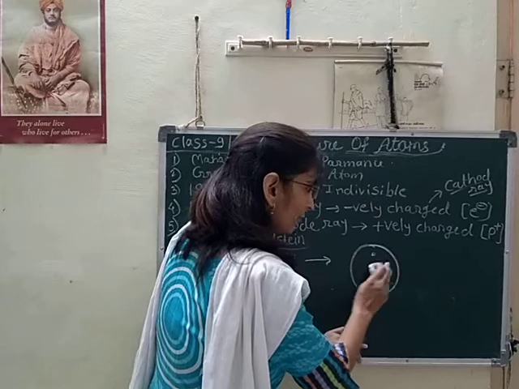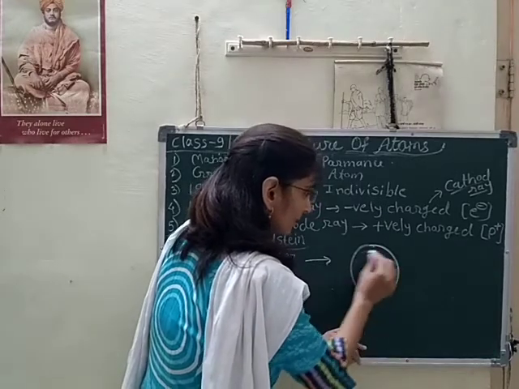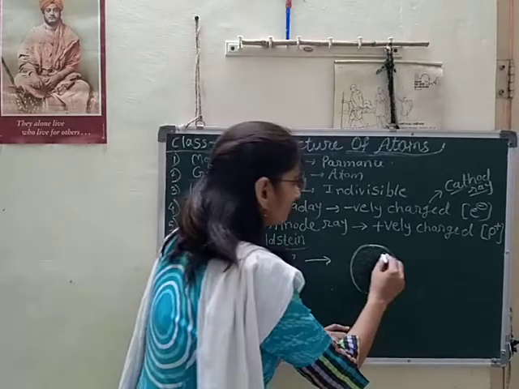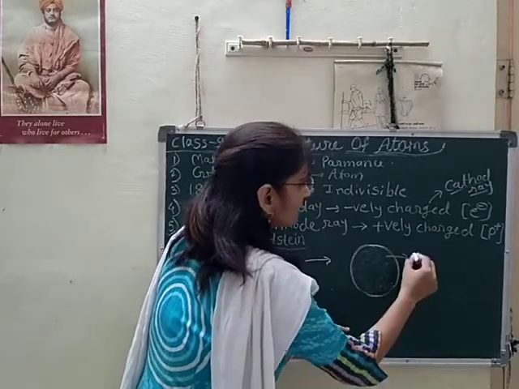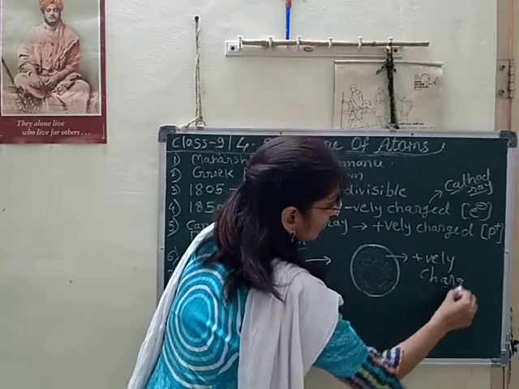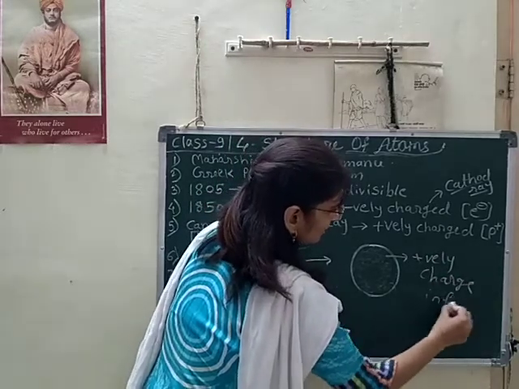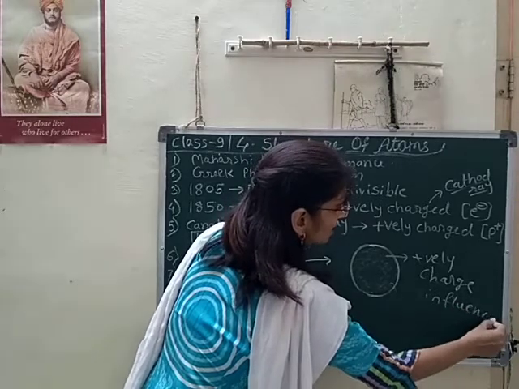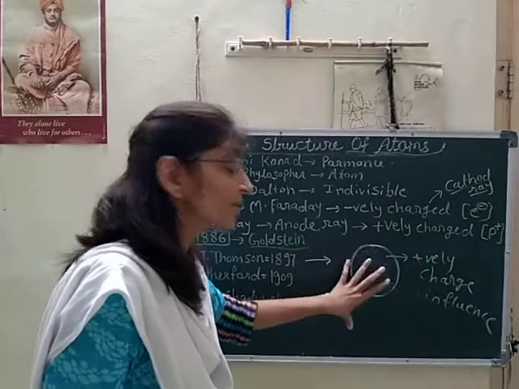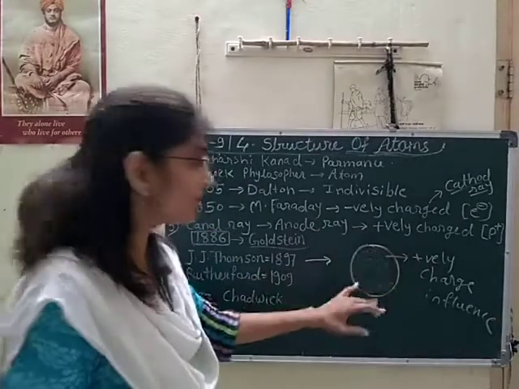This is the size of the watermelon, and positively charged influence is present throughout the slice, throughout that atomic structure.